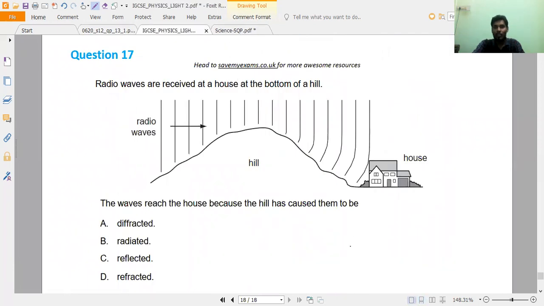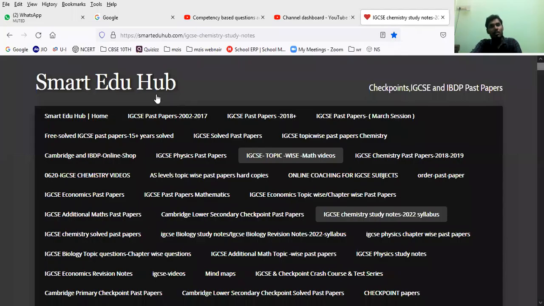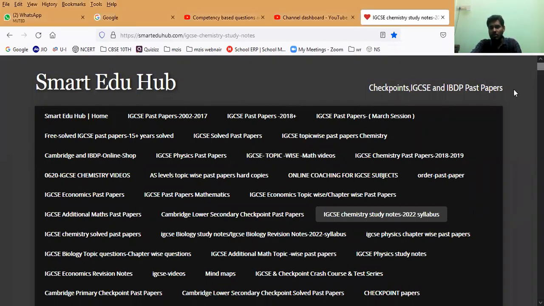So hopefully now you have understood what is the secret of the CBSE sample question paper. In a similar way, a lot of questions have been found from different sources. Even one website, for those who are interested in complete science, if you want previous question papers of this Cambridge curriculum, you can go to Google and browse Smart Education Hub, where you will find all the previous past papers and questions, and a lot of information is there actually.